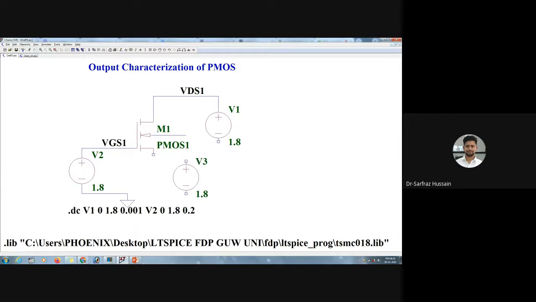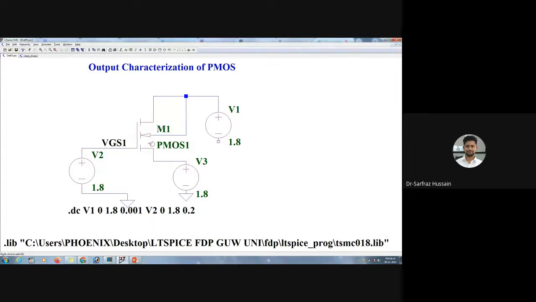And in this case, this will become the VDS point. So I will choose this. And one more thing, in this one the drain of this PMOS is here.